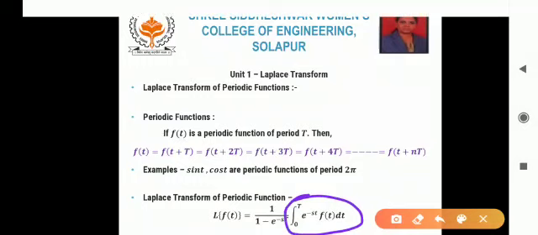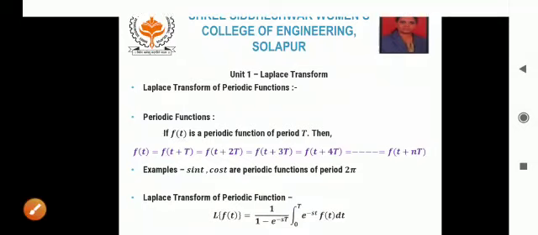So we have to perform actual integration to get the Laplace transform of periodic functions, and depending on the function of t, we have to use the integration by parts result to solve this integral. Now we will see one example.